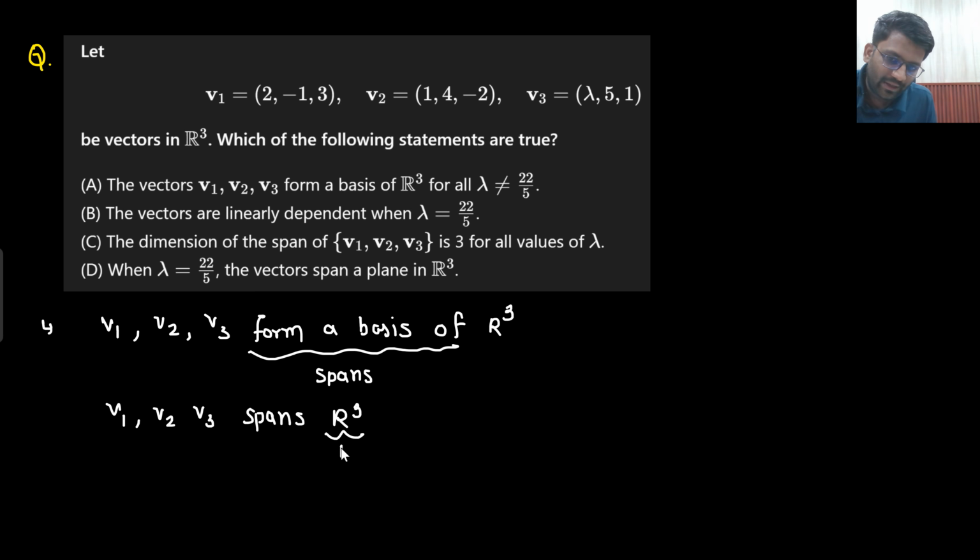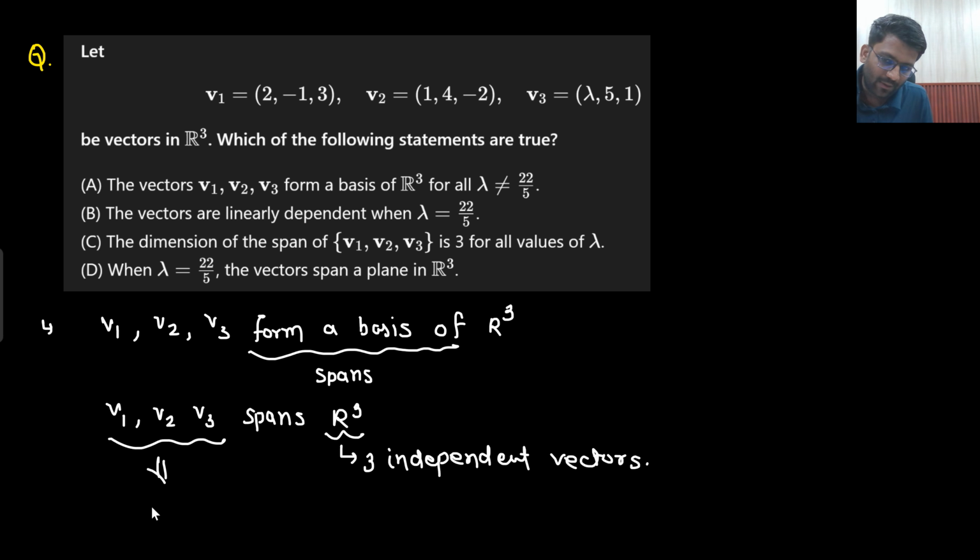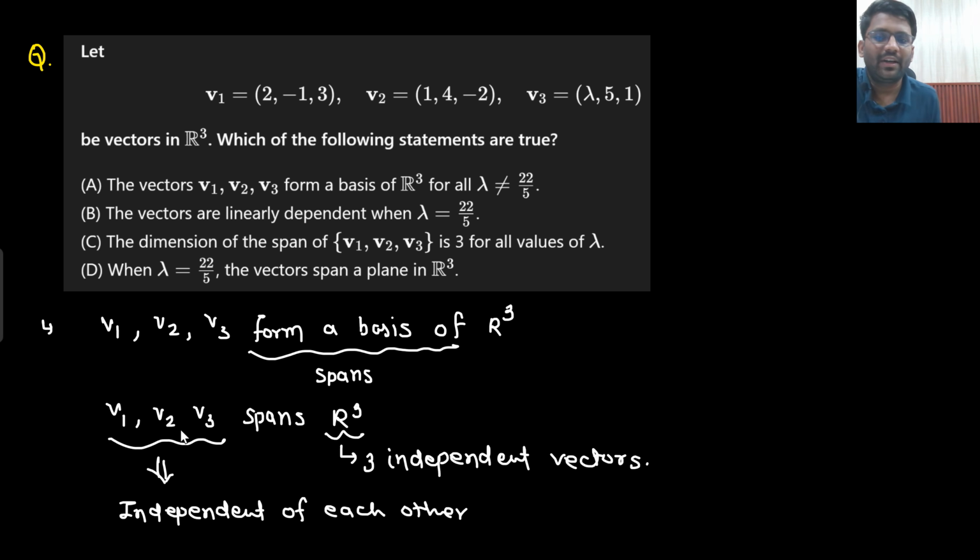For spanning R3, how many independent vectors do you need? 3 independent vectors I need. So are they 3 independent vectors? That means they have to be independent of each other. That means they have to frame a set of independent vectors. That means v1 should be independent of v2 and v2 should be independent of v3. That means v1 and v3 should also be independent of each other. So all 3 are independent of each other.